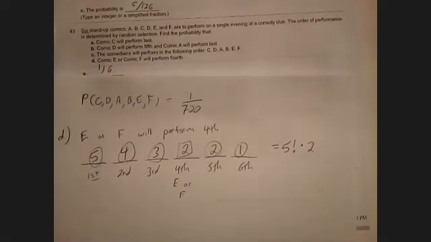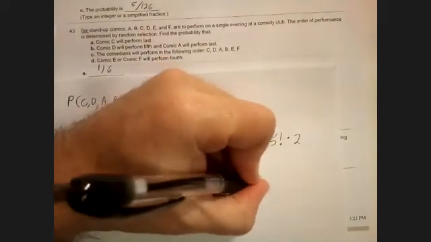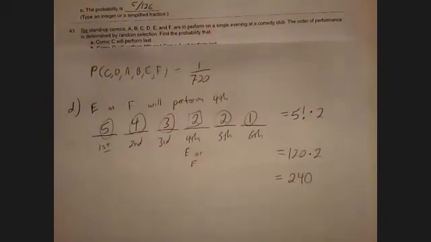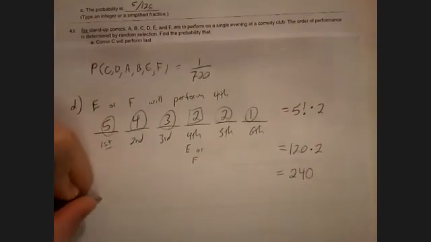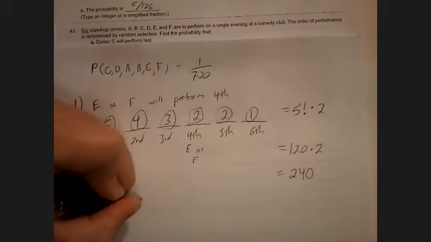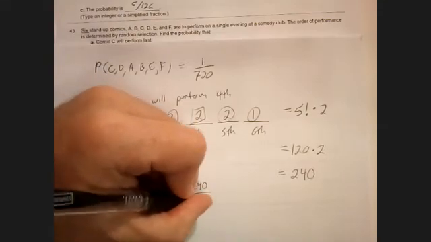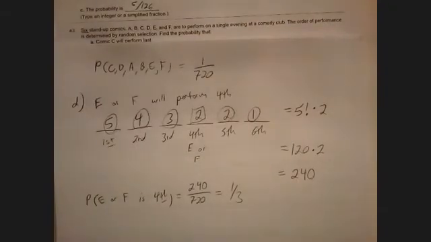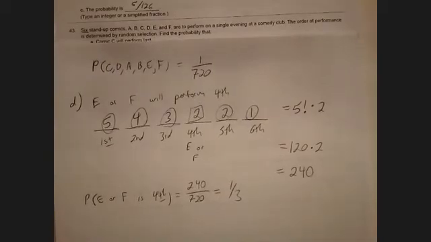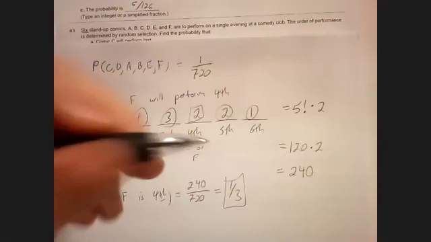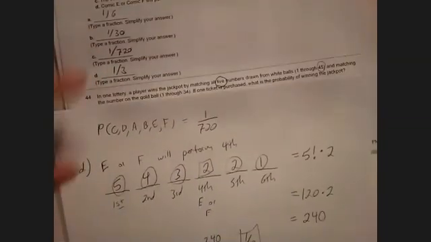Okay, let's see. 5 factorial is 120 times 2 is 240. So the probability that E or F is fourth is 240 over 720, which is a third. All right, so yeah, I had already put the answers there, but that's how you get them.